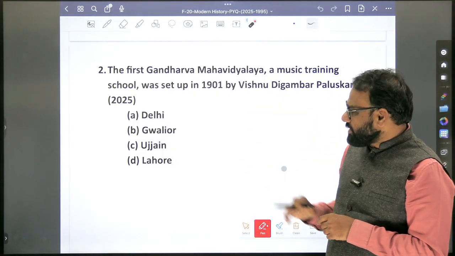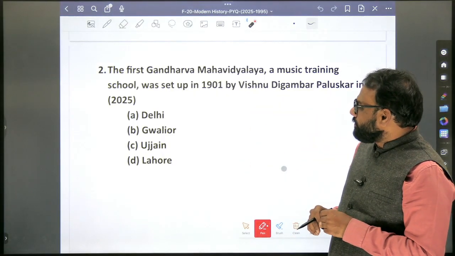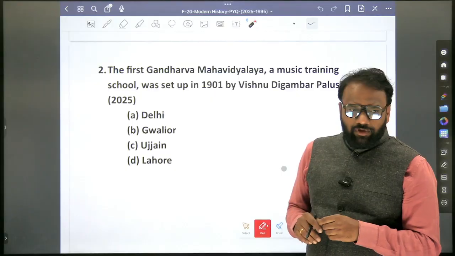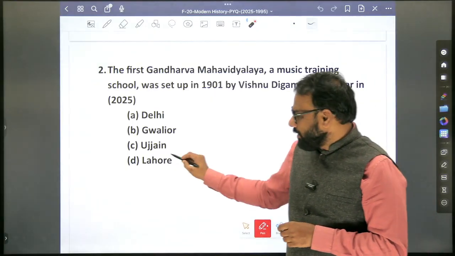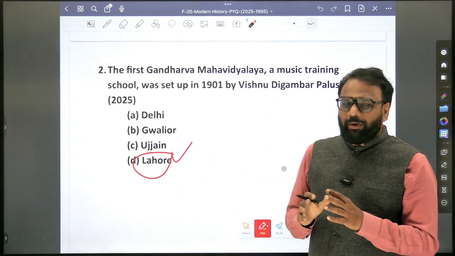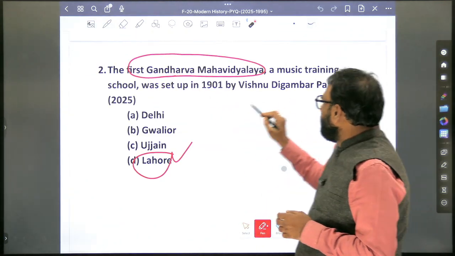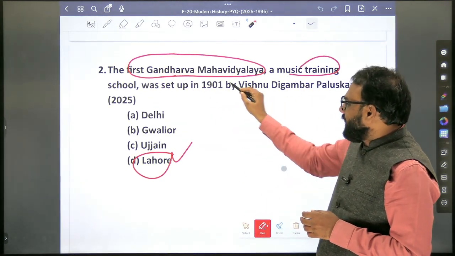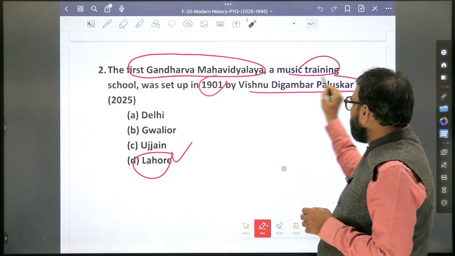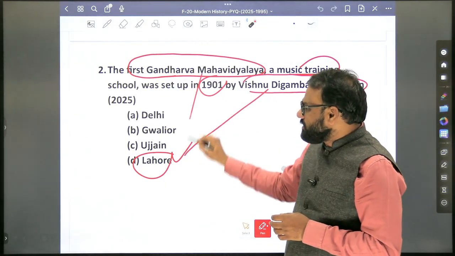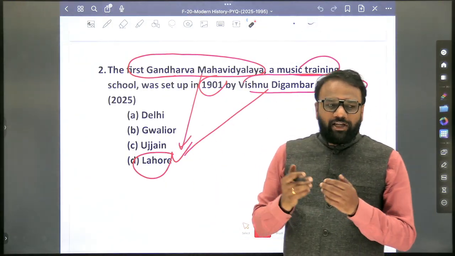So where was it established? What's the answer here? Lahore is the answer. Now we will not prepare much about it. Just the first Gandharva Mahavidyalaya, a music training school, was set up in 1901 by Vishnu Digambar Paluskar in Lahore. Only this information we will retain. We are not going to prepare any other extra information.